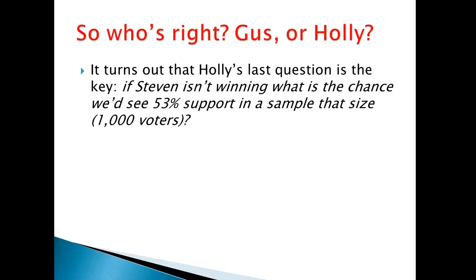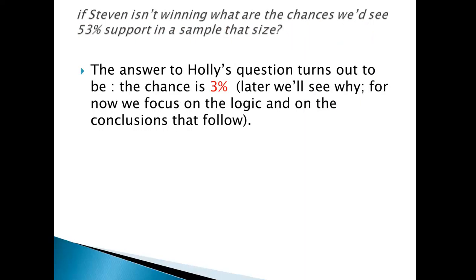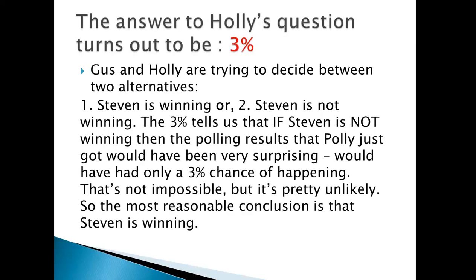Well, it turns out that Holly's last question is the key. If I'm not winning the election, how likely is it we'd see 53% support in a sample of 1,000 voters? And it turns out, using the sampling distribution of the proportion, which we have covered or will cover in class, the chance is 3%. We'll leave the calculations for later and focus on the logic. Gus and Holly are trying to decide between two alternatives. I'm winning or I'm not winning.